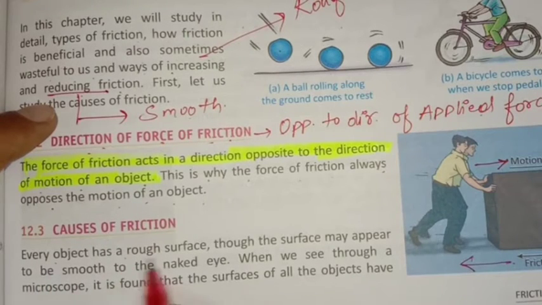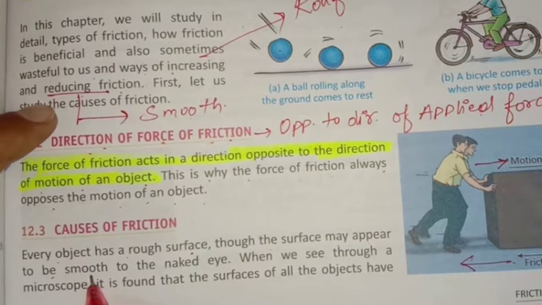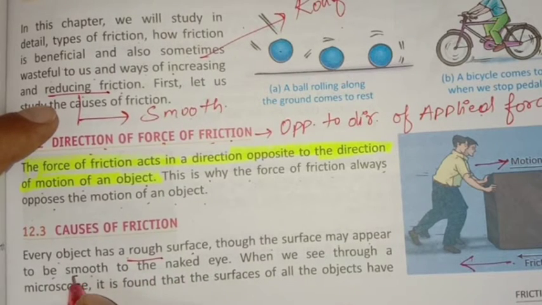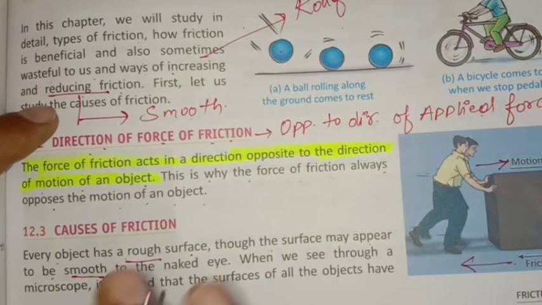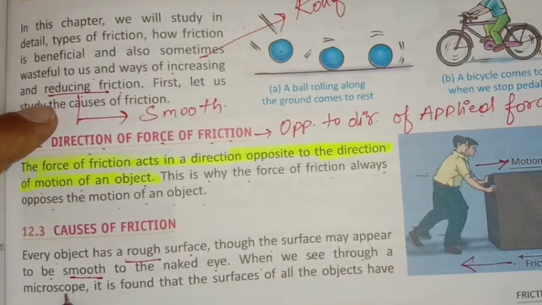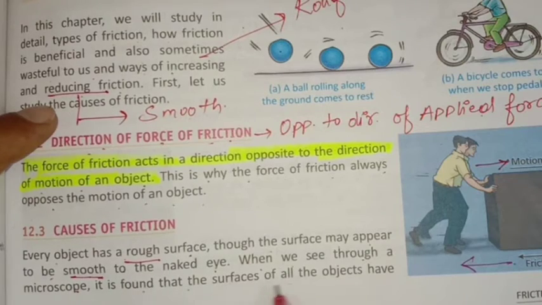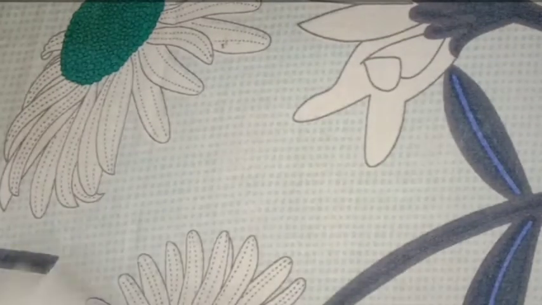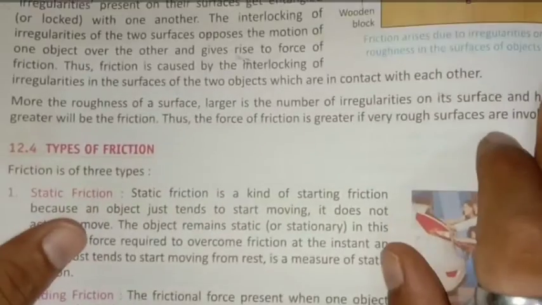Every object has a rough surface. Those surfaces may appear to be smooth. If the surface is rough, the friction is higher. If the surface is smooth, then the friction is less. To the naked eye they may look smooth, but when we see through a microscope, it is found that the surfaces of all objects have rough edges.